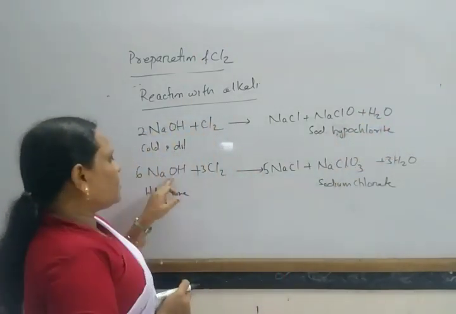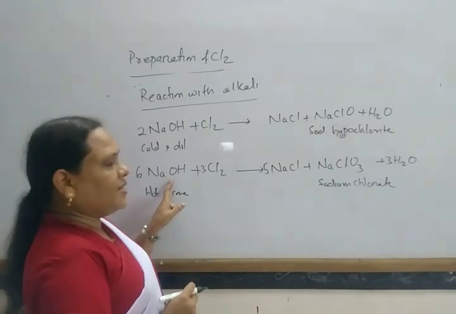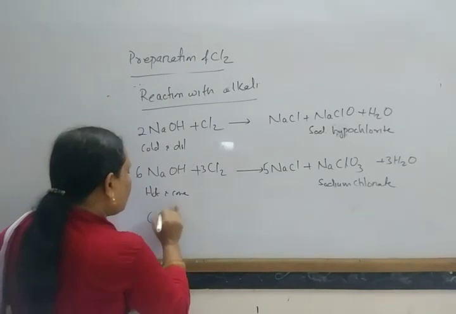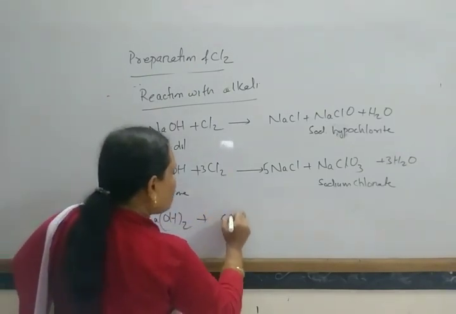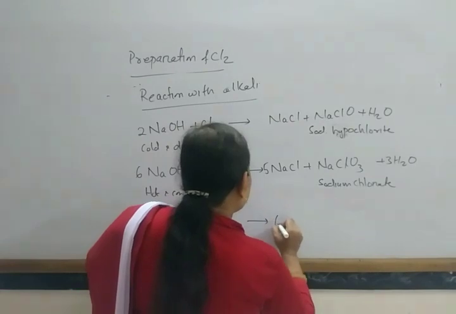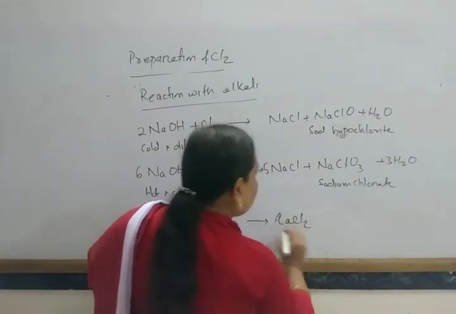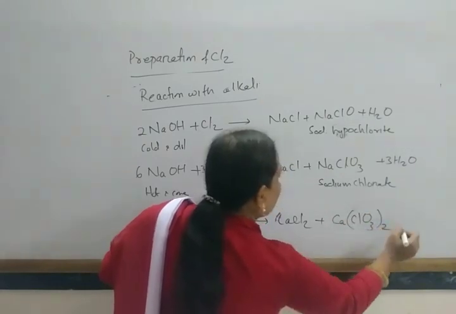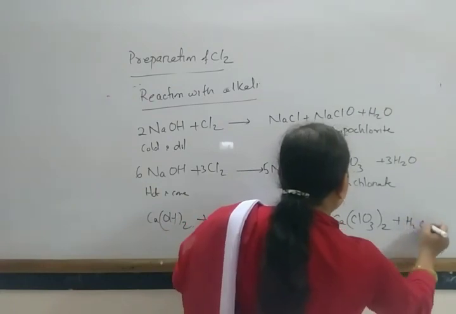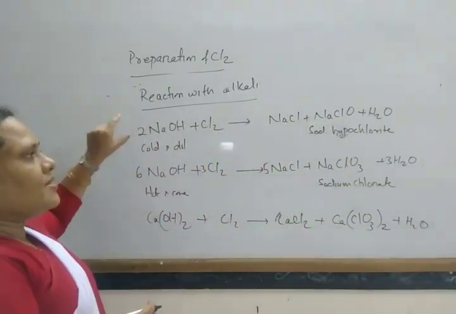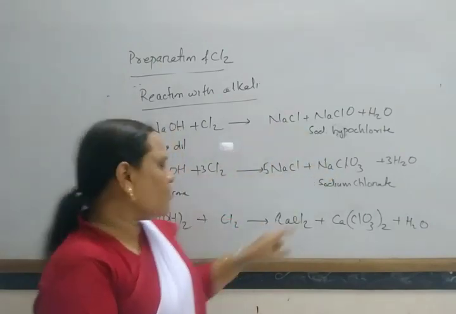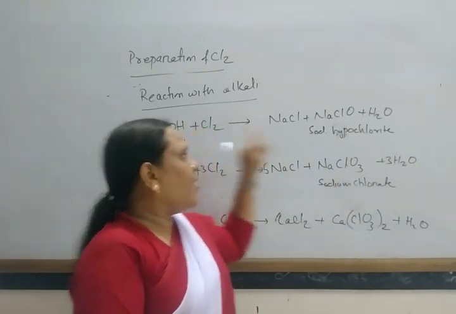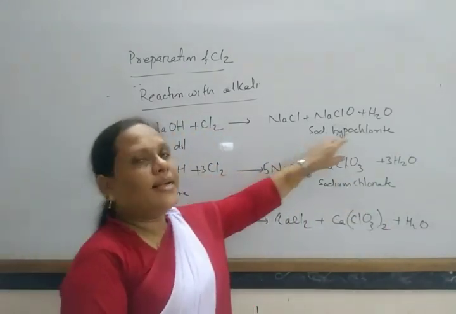Similarly, with hot concentrated calcium hydroxide, 6Ca(OH)2 plus 6Cl2 gives 5CaCl2 plus Ca(ClO3)2 plus water. With concentrated it forms chloride and chlorate, and with dilute it forms chloride and hypochlorite.